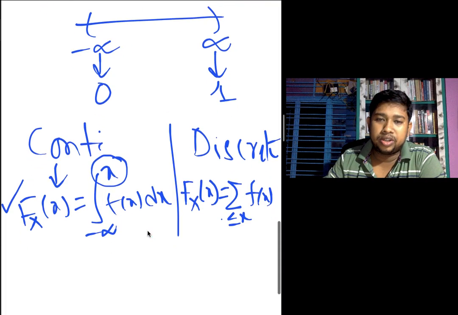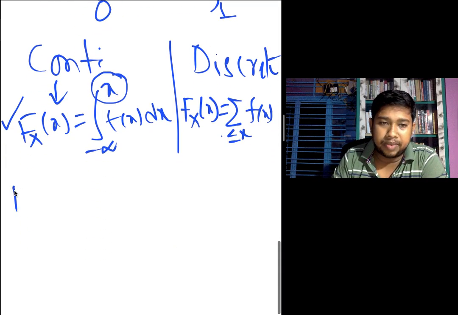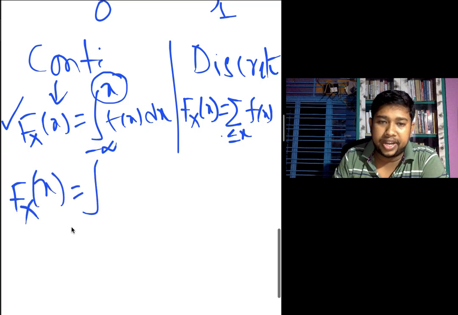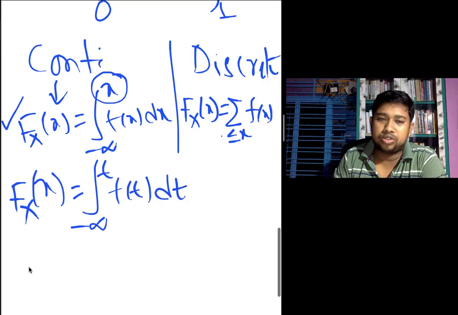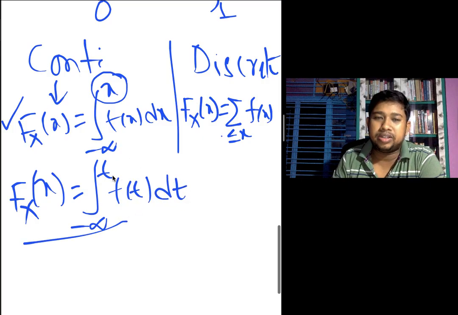We also write capital F of x equal to small x equal to the integral from minus infinity to t of f(t) dt. It is the same for the t variable here. Always remember the lower value and upper value of x or t: d of dt, or d of x, is equal to x. We also write the t form.